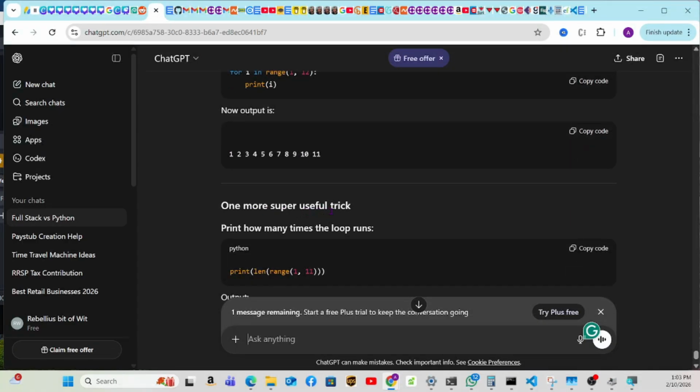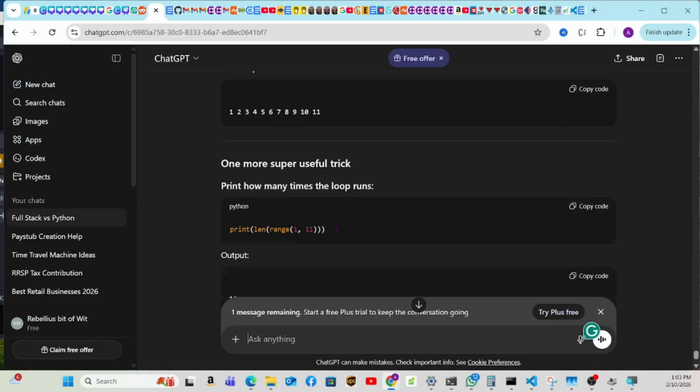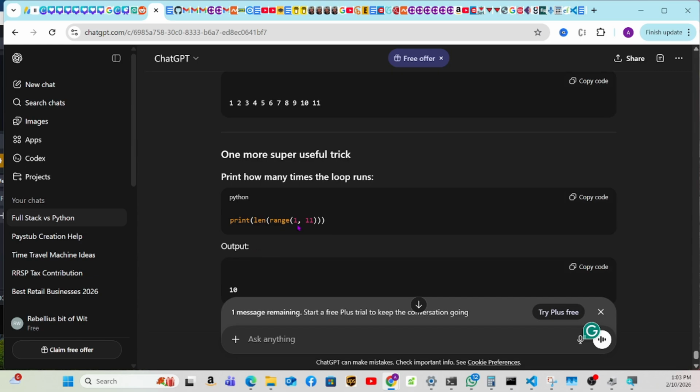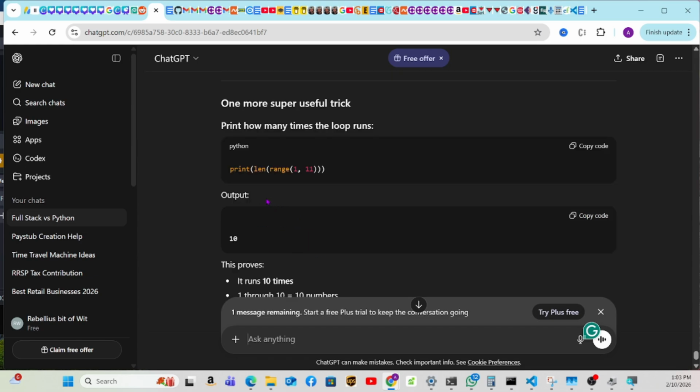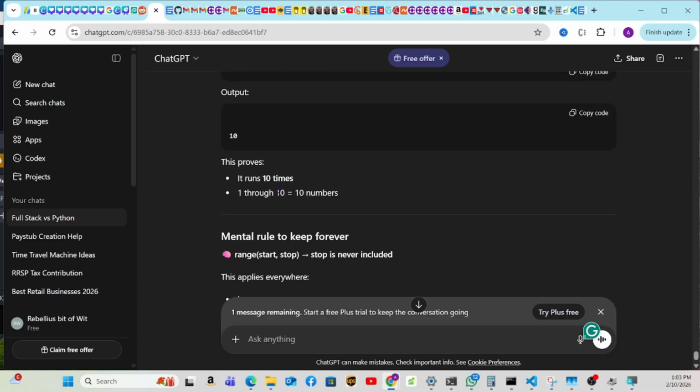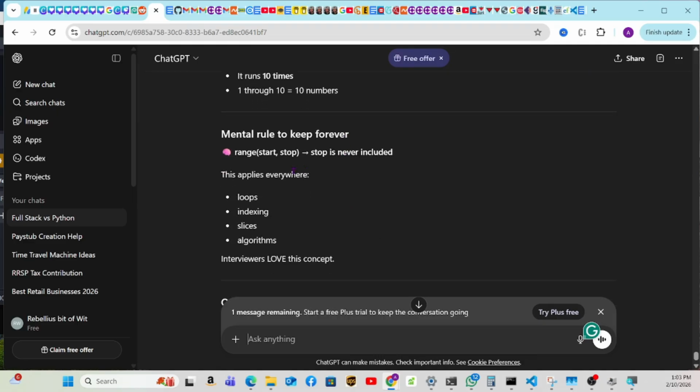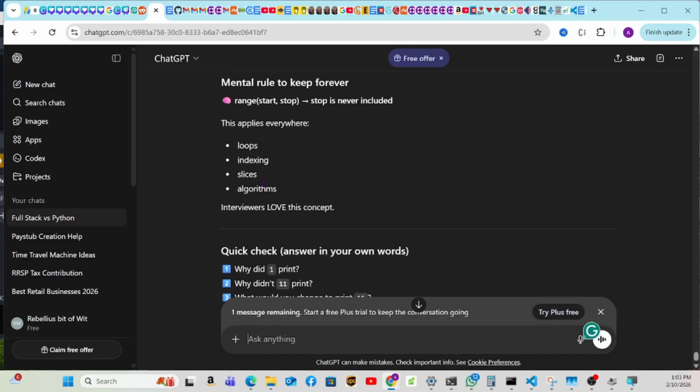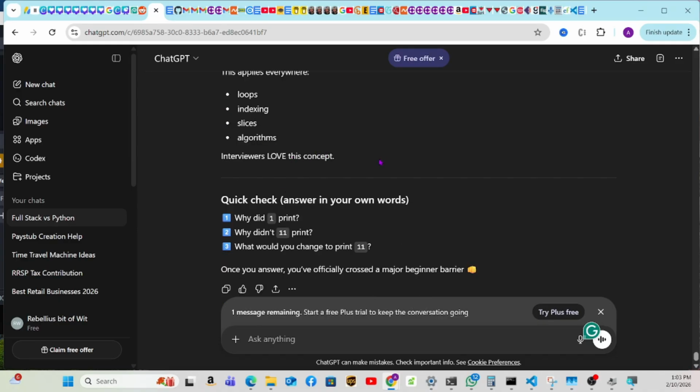One more super useful trick: print how many times the loop runs. Print len of range 1 to 11. It's a function called len, and it gives you how many times the loop is going to run. This proves it runs 10 times. 1 through 10 equals 10 numbers. Mental rule to keep forever: range start, stop. Stop is never included. This applies everywhere: loops, indexing, slicing, algorithms. Interviewers love this concept.